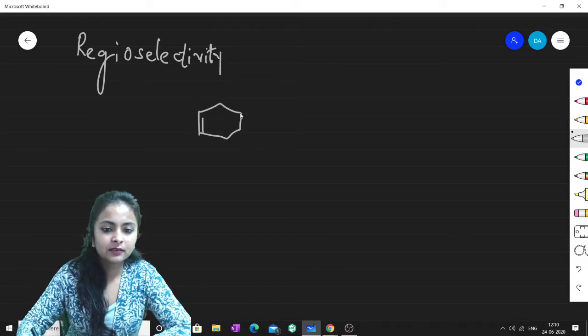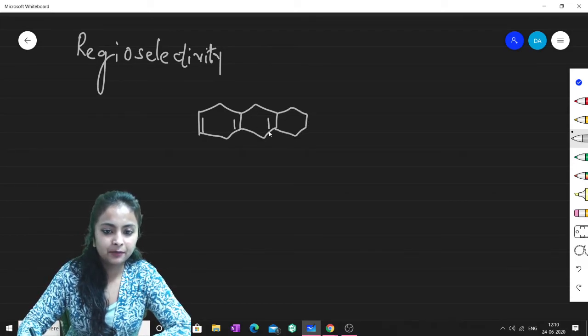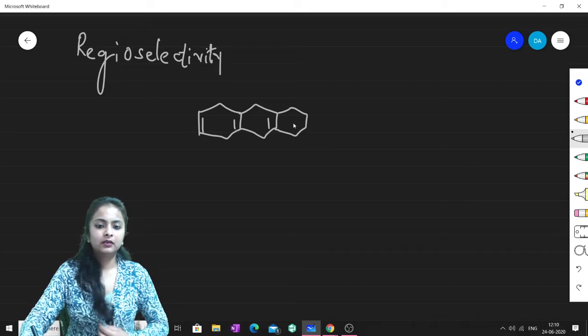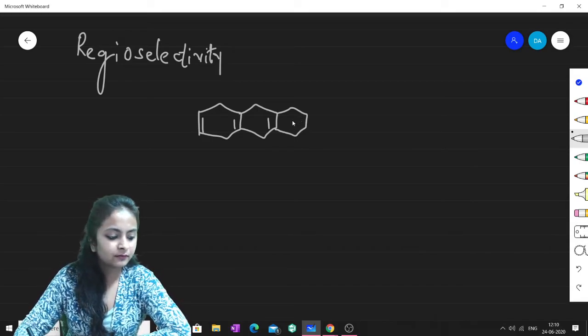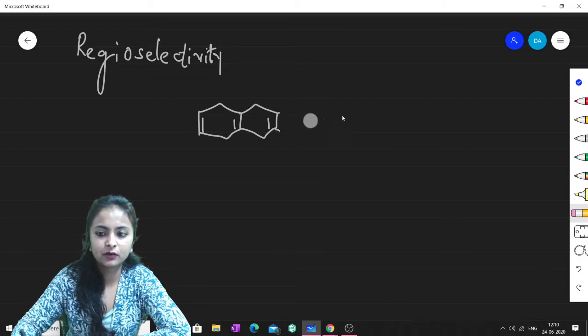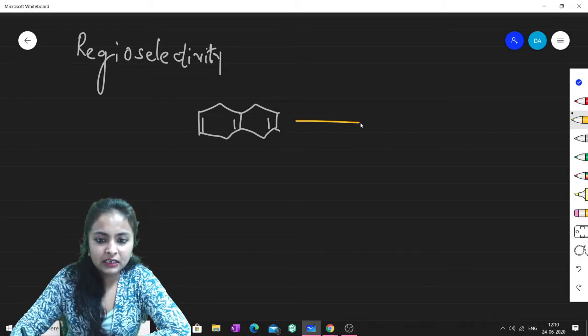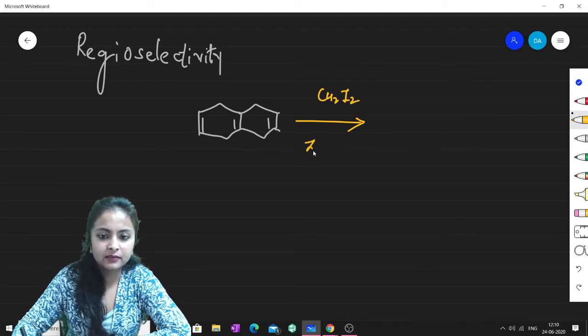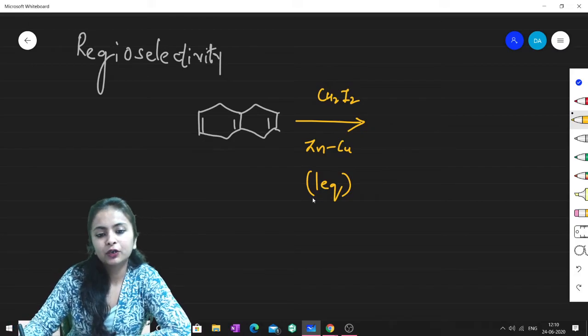Now you can see, this is one example. Let me erase this part, otherwise it will become complicated. Now if you treat this with CH2I2 and zinc copper, and it is written 1 equivalent, then what will you get, guys?